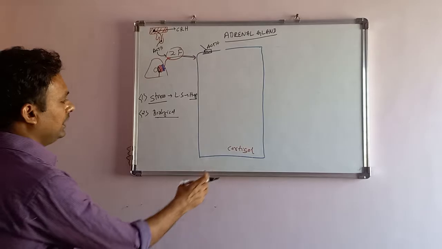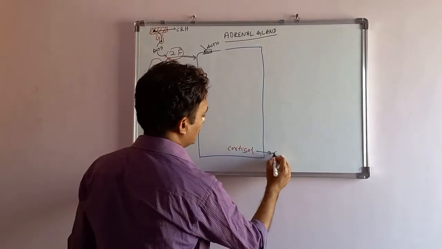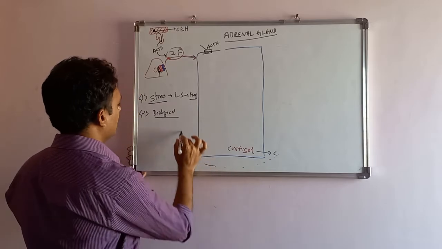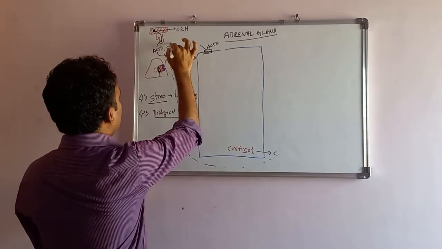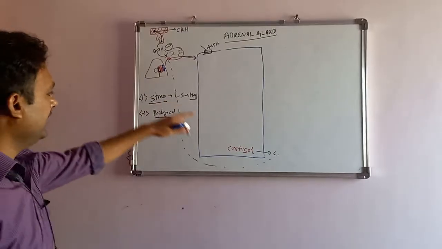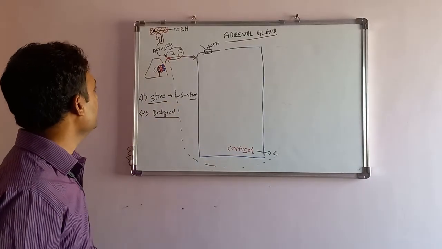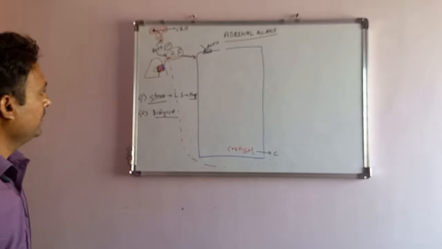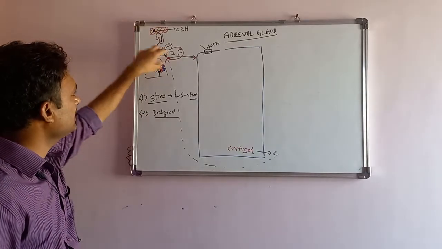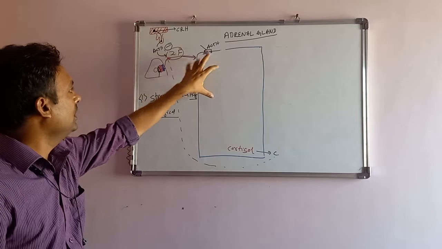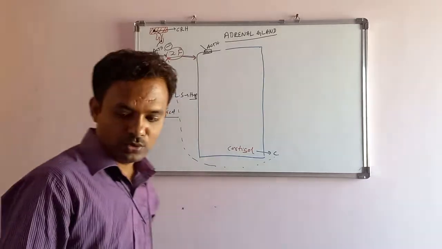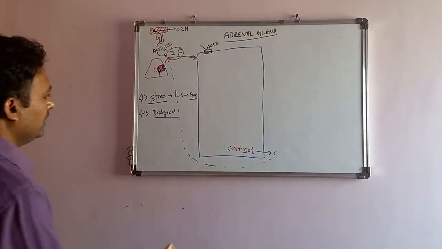When the cortisol is produced, it will relatively inhibit the ACTH production. It is called negative feedback inhibition of the ACTH production. This is regarding the pituitary and hypothalamus ACTH release, and it acts on the zona fasciculata cell to produce the cortisol. Now we'll go here.